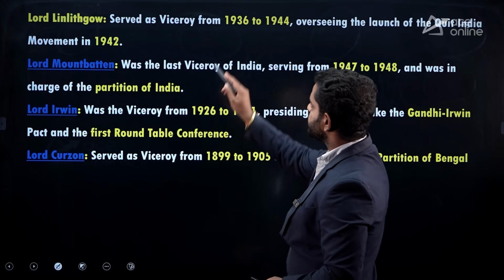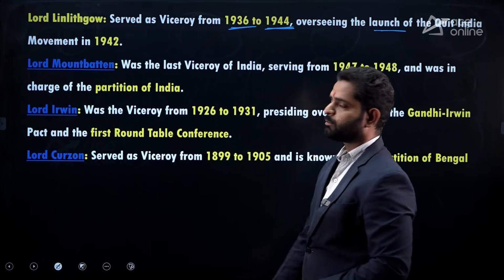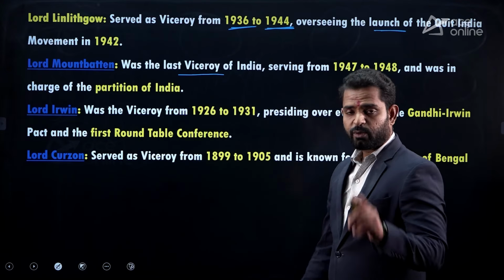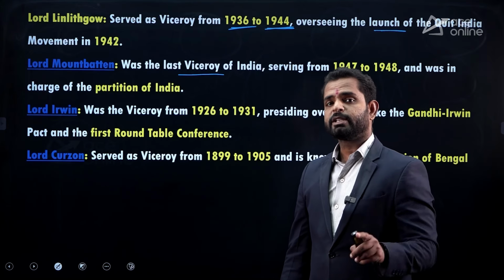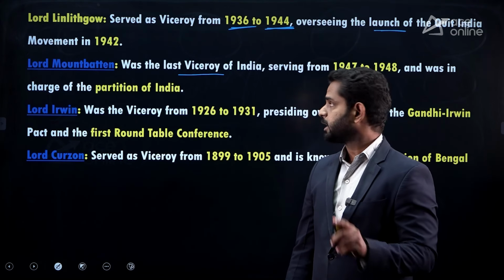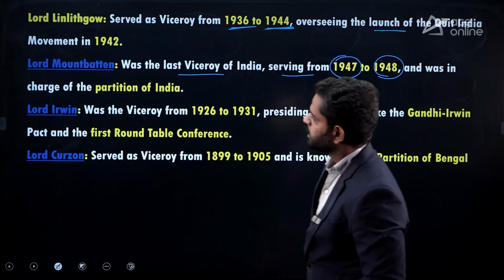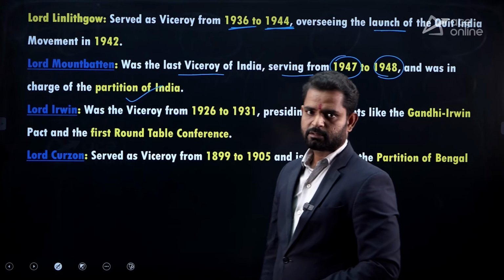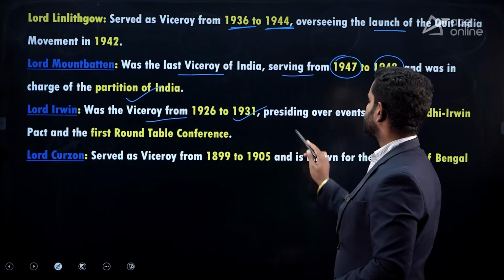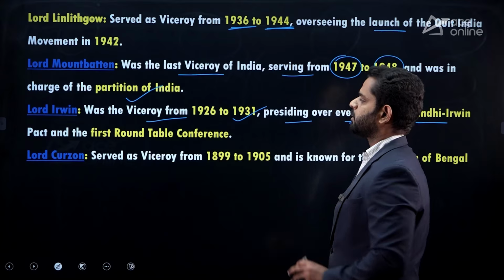Lord Linlithgow served as Viceroy from 1936 to 1944, overseeing the launch of the Quit India movement in 1942. Mountbatten was the first and last, you have to know, first and last Viceroy of India after independence, serving from 1947 to 1948 and was in charge of the partition of India. Next, Lord Irwin was Viceroy from 1926 to 1931, presiding over events like the Gandhi-Irwin Pact and the first Round Table Conference.